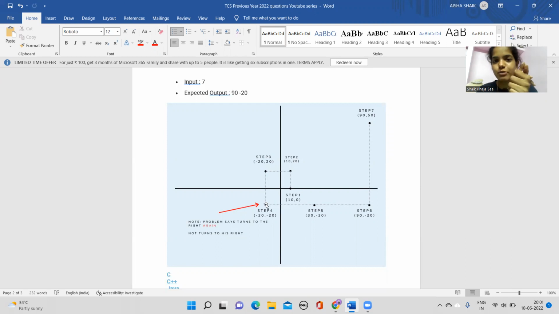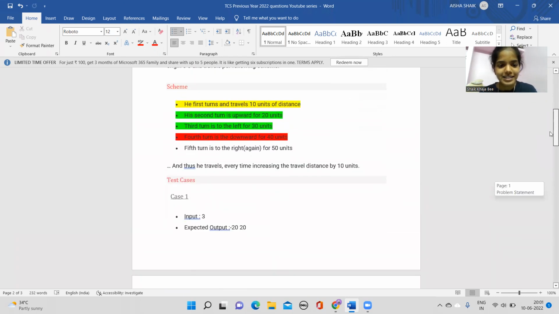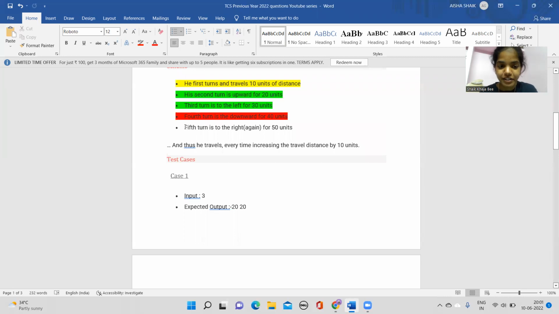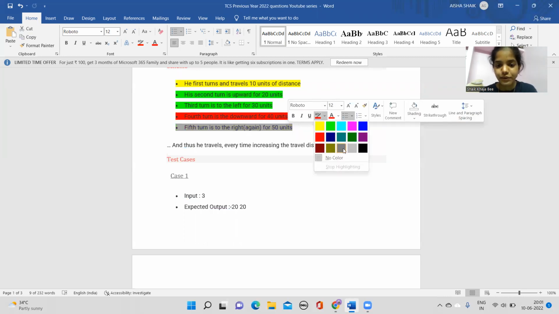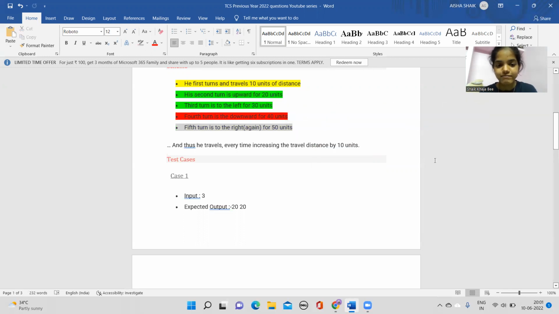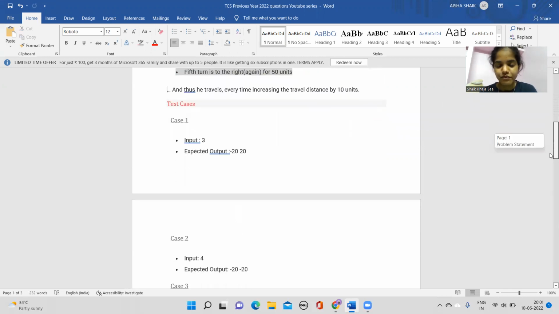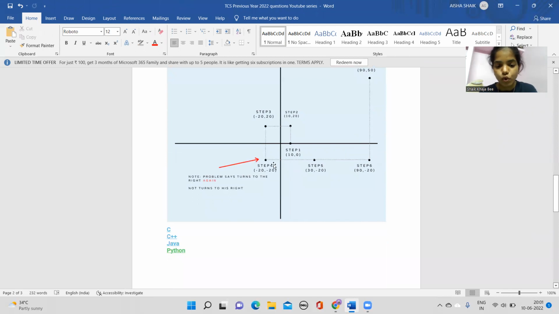You just have to think with the aspect of upward vertical and downward vertical values and assign those vertical values accordingly. Right. Next, after that, you're having the fifth term. And what is the fifth term? It is to the right for 50 units. So you're having the right again for 50 units.